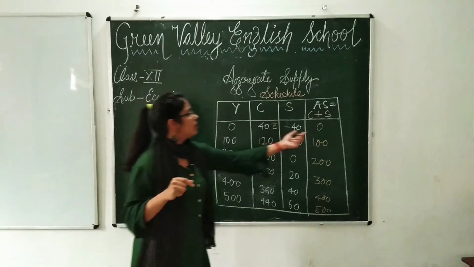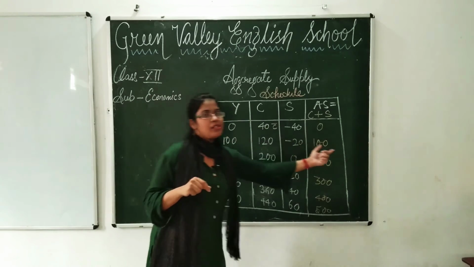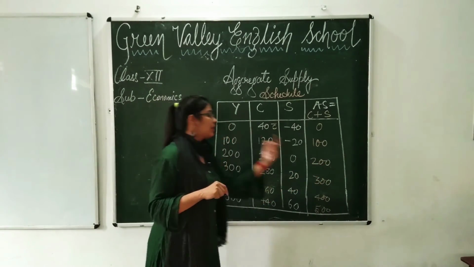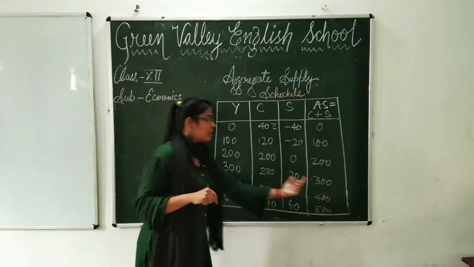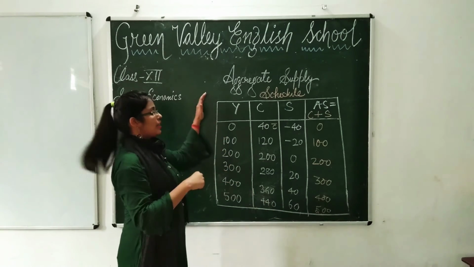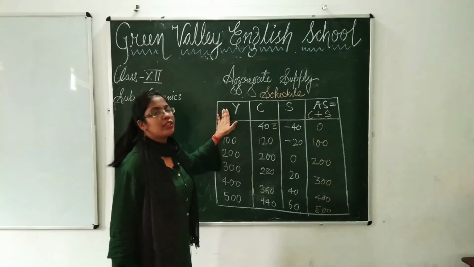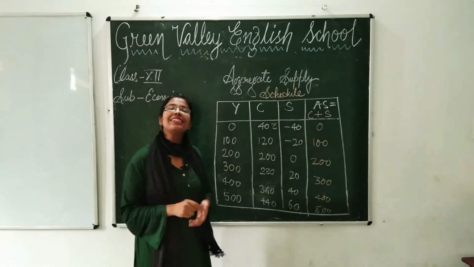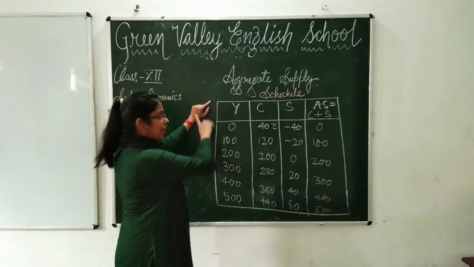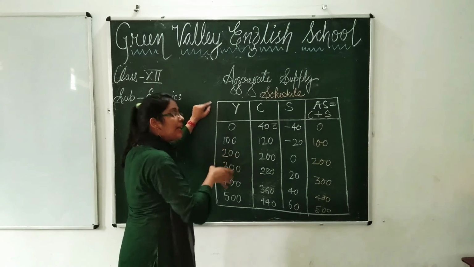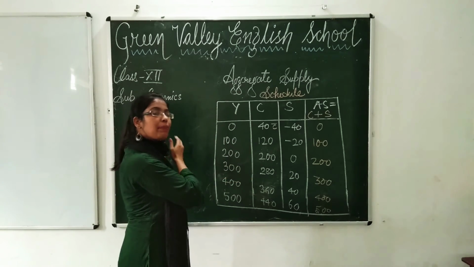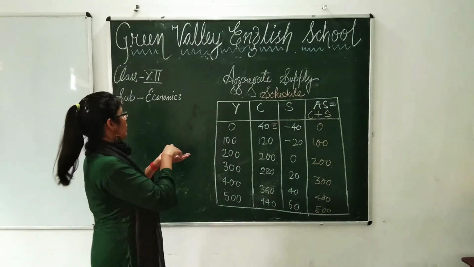How? C: 0, 100, 200, 300, 400, 500. Hence proved, in the schedule also I proved to you that AS is equal to Y, which is equal to C plus S. Now you are going to see the diagram. It was a schedule, a tabular representation of aggregate supply. Now the same thing you are going to see in the form of a graphical representation. So let us see.